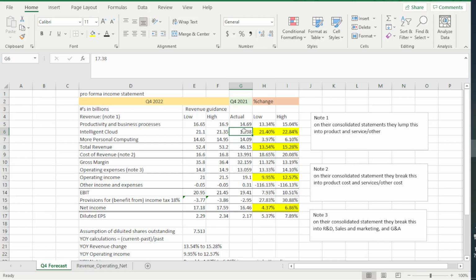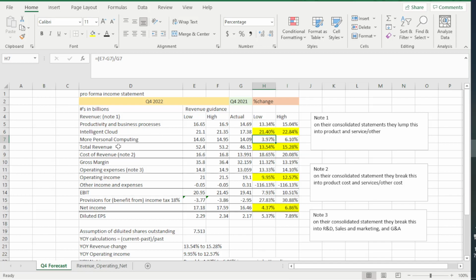So let's go ahead and actually compare. When we compare, we can see this breakdown and everything is going up, even if we're just looking at the low end. So if we're just looking at the low end, productivity and business processes is up 13.34% year over year off their expectations. Got to make that key distinction right there. This is expectations. Intelligent cloud is going up significantly, 21.4%. That's a lot. More personal computing, this segment is looking pretty weak. It's only 4%, such a small number.